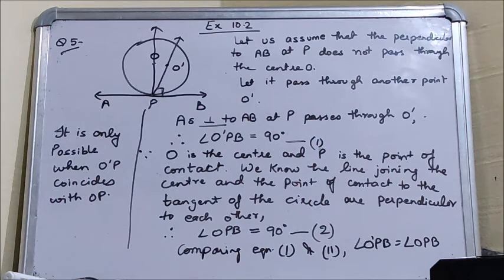Therefore, the perpendicular to AB through P passes through the center.